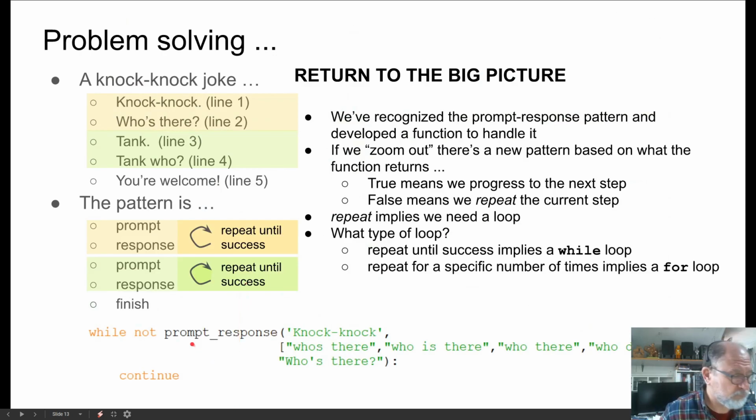Each one of these blocks is going to consist of something that says while not prompt response. The parameters we pass will be different, but basically it's simply calling this function and continuing until prompt response is true.